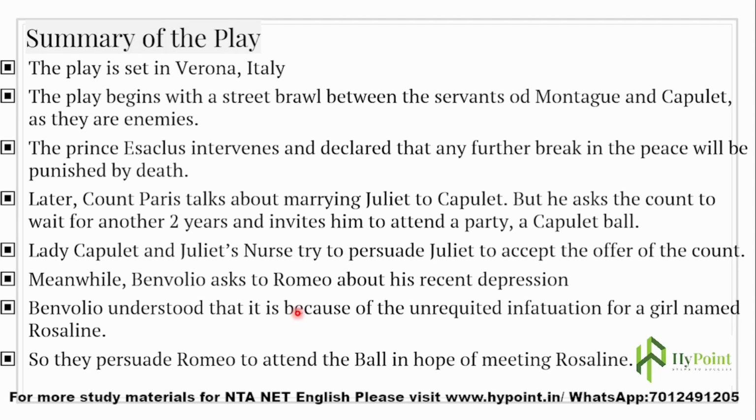So, like I said, when the story begins, Romeo's love interest was someone else, Rosalind Capulet, and he is frustrated and depressed because of the unreciprocated love he is feeling for this girl known as Rosalind. So they persuaded Romeo to attend the ball in hope of meeting Rosalind.